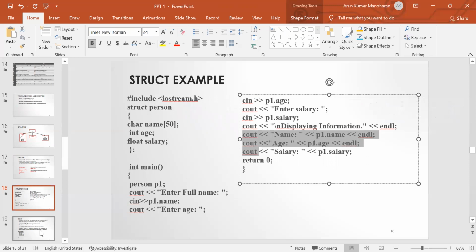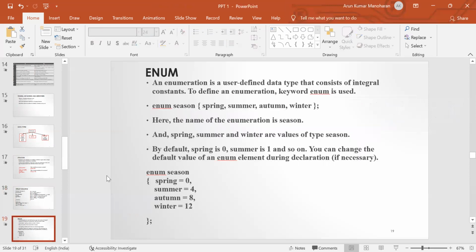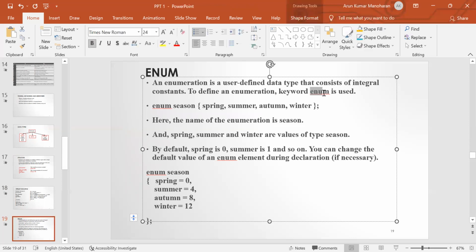Okay. Next one is an enum. Enum is an enumerated data type. This is also a user defined data type. To define an enumeration data type, we use the keyword enum. Here is a simple example. The enum is the keyword for this enumerated data type, and the name of this enumeration is season. Inside this enumerated data type we have spring, summer, autumn, and winter. These are the values of the type season.